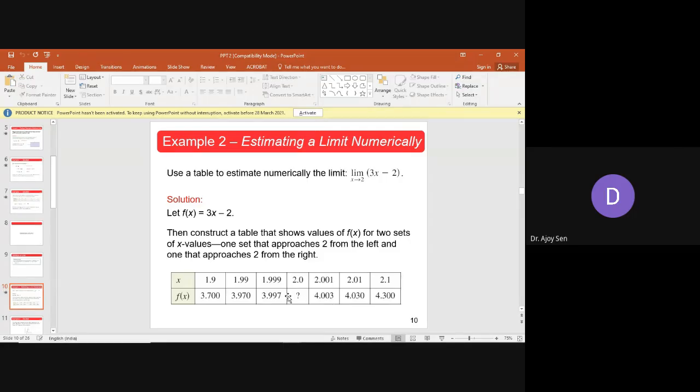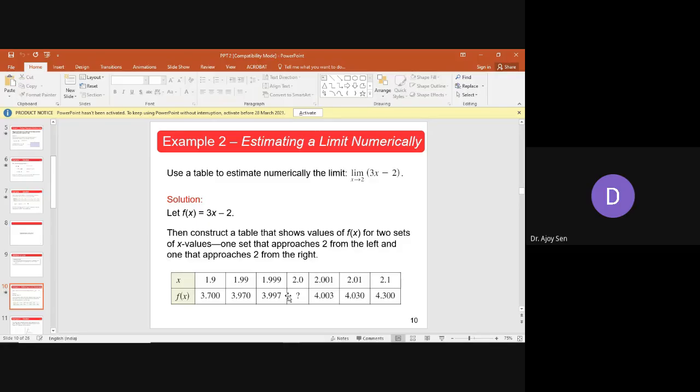So at 2.0, what is the value? We don't need this. The point you should remember is that the value of the function at the point at which we are checking the limit is not required in the limit.